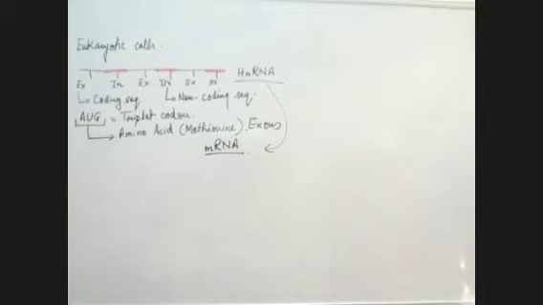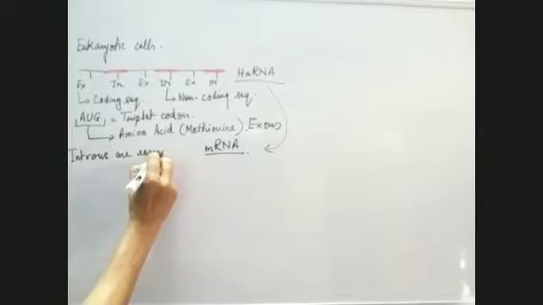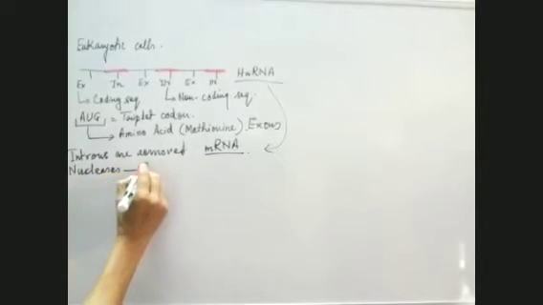And how will this happen, beta? This is going to happen when introns are removed. How will these introns be removed? These introns will be removed by using nucleases. Nucleases are enzymes.